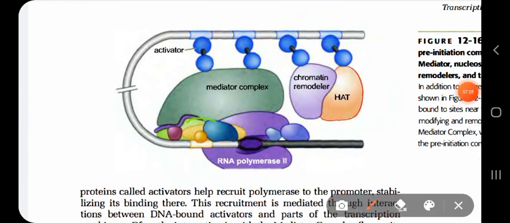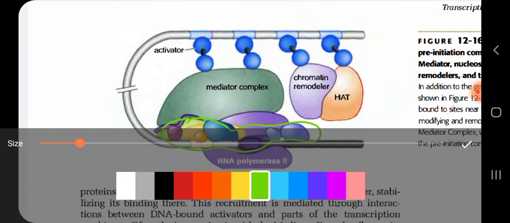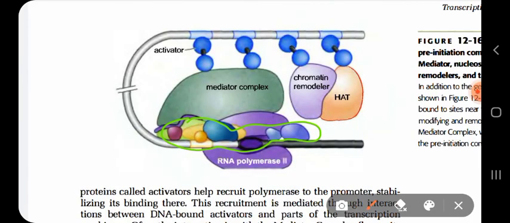Well, you can see the mediator complex here. So not only do the transcription factors bind to the DNA for carrying out the transcription process, but other proteins are also associated with the transcription factors, like this mediator complex. This mediator complex is so large that it is made up of about 25 different types of proteins.